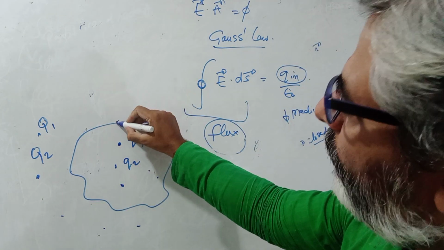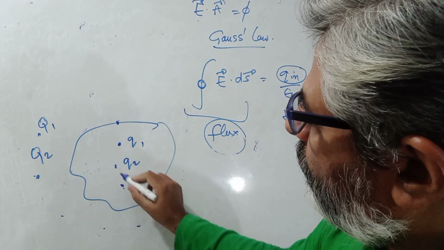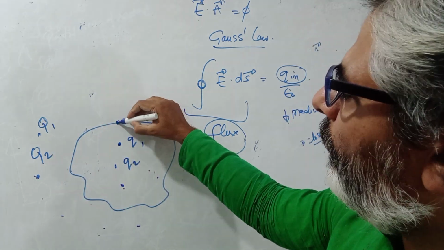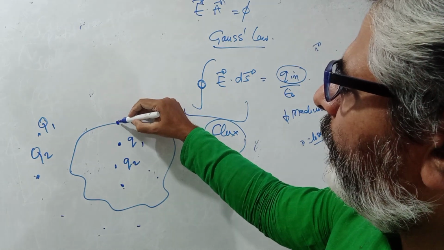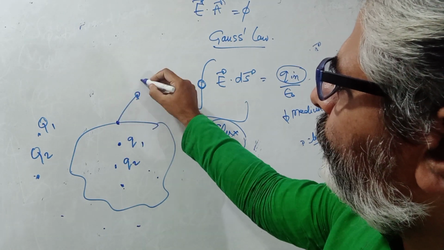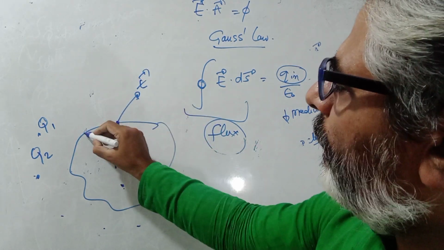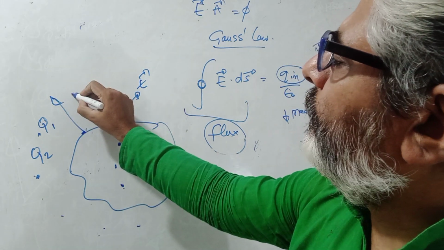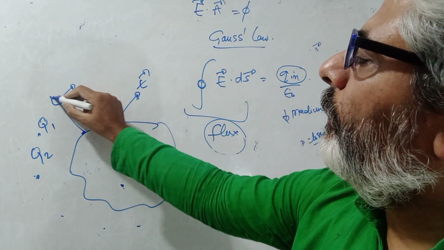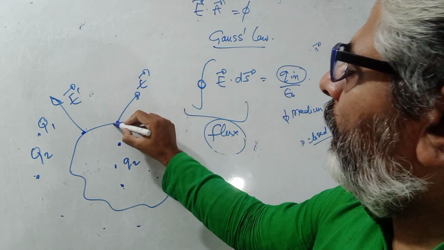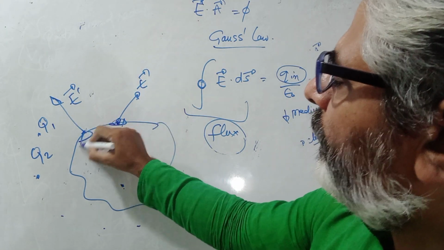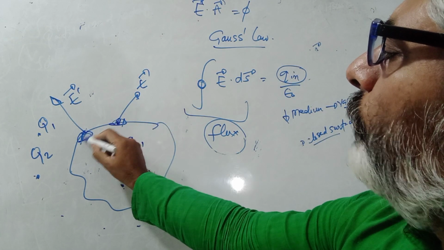Then at every point there, due to these charges, there will be some electric field. For example, let me say that the electric field here is something like this. The electric field here maybe is something like this. Now this electric field will pass through small areas.